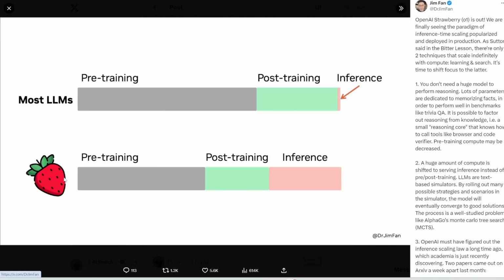Now, how O1 works is slightly different. It actually also uses compute when you're using it for inference. In other words, when you're prompting the model. And if you also add compute in this step, in other words, if you just give it time to think through its response and evaluate and verify its answer, it actually improves the quality of its output. And this is what O1 is using right now.